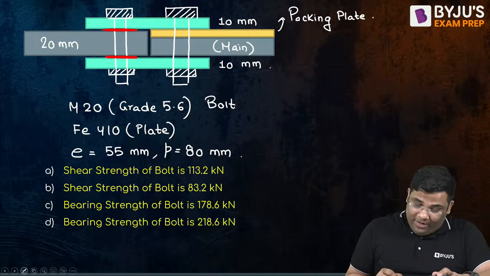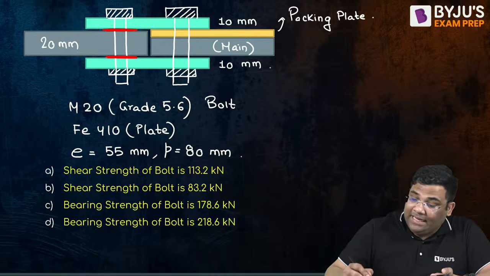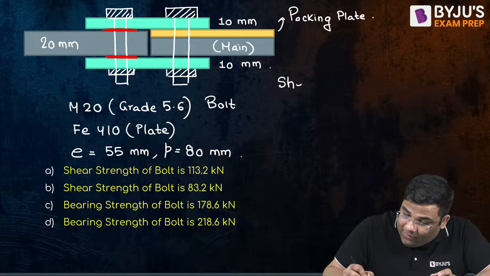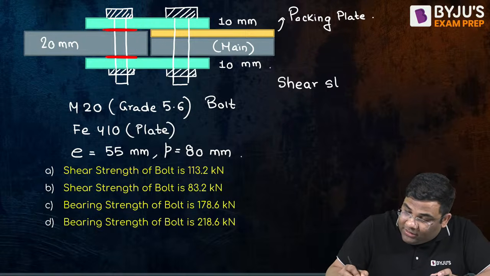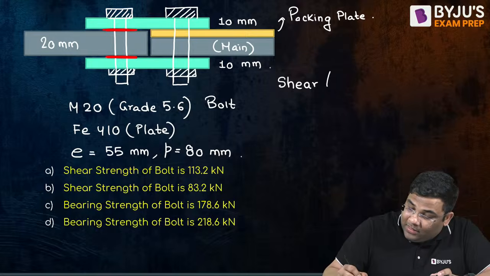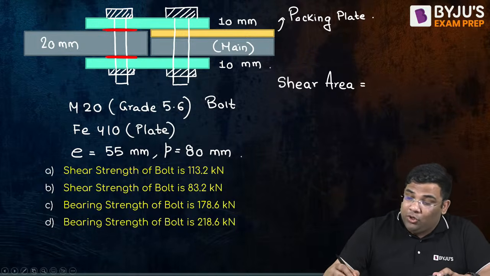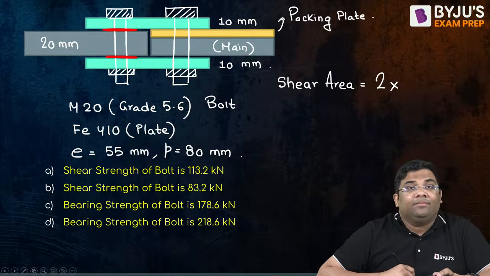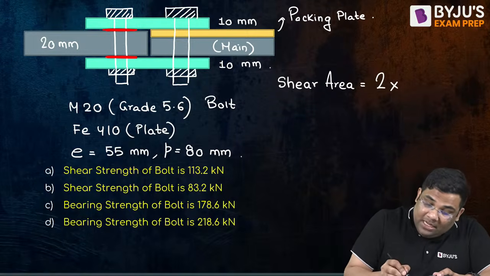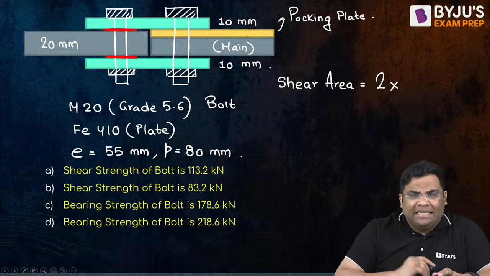So the shear area: there are two shear planes, and each shear plane will have a certain area.